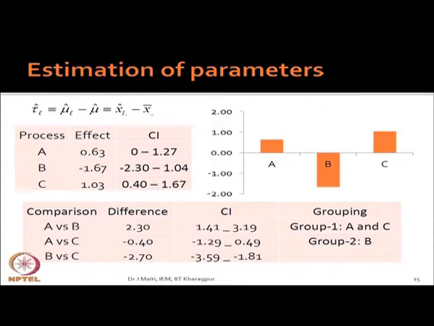see, ultimately some groups you are getting. Essentially clustering means from the data you want to group something. So, you want to find out, so okay, I have different items I want to group. But here the primary difference is, your process A and process B and process C, you are talking about one observation from each of the processes. It is not that you are taking a large number of values or in terms of sample from the processes. So, essentially you are not grouping the items in that sense.